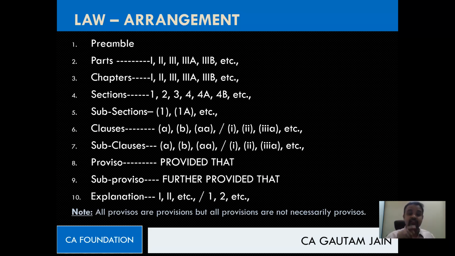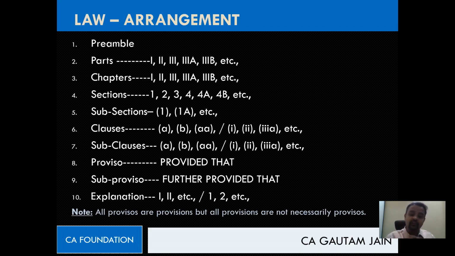But it is not necessary that every element will be there. I have written generally what can be there. But it is possible that maybe there are no parts, only chapters, or there are chapters but no parts. There can be sections but no subsections, no clauses. There might not be any explanation. Though you don't know what it is, at least you got to know these are the things which are mentioned in law. Next thing, sir, how will we identify that there is a part?